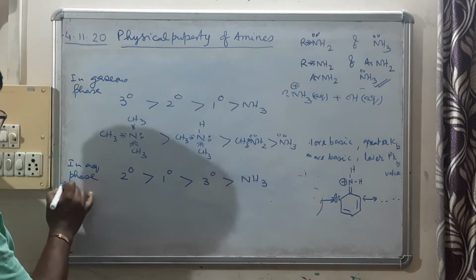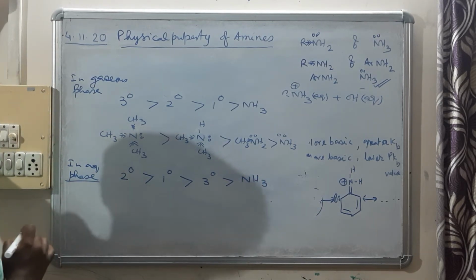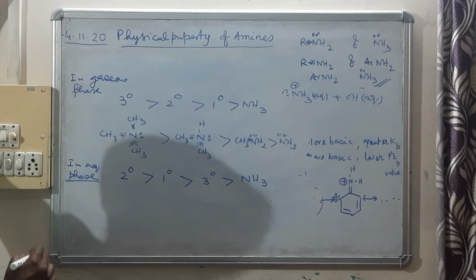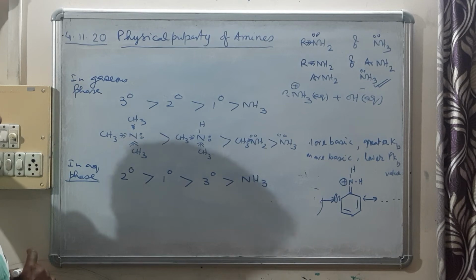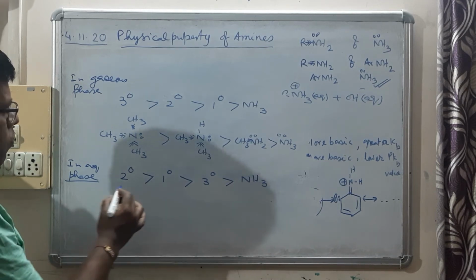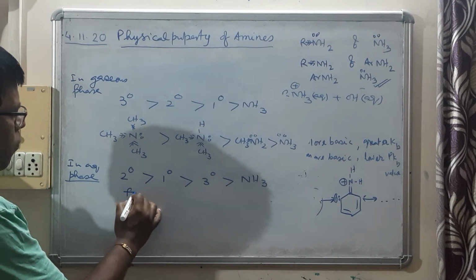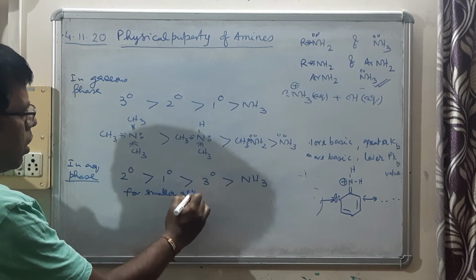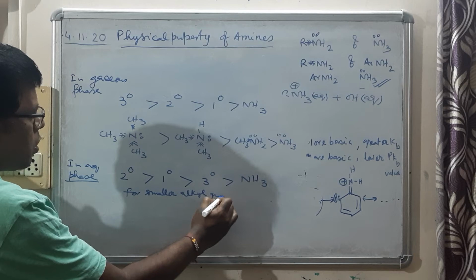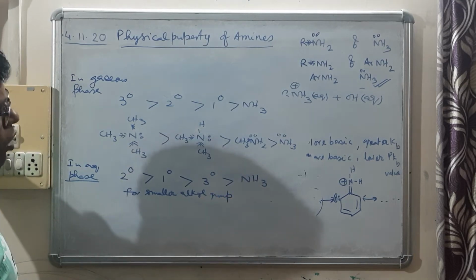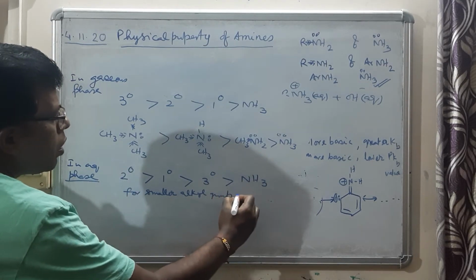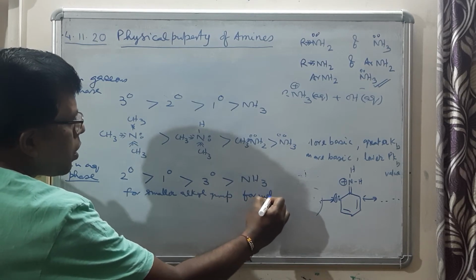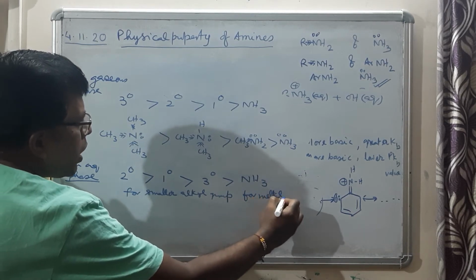This is the order in the aqueous phase. And one more thing that has to be mentioned here, this order is applicable for smaller alkyl groups. For smaller alkyl groups, this is applicable, that is, for the methyl system.